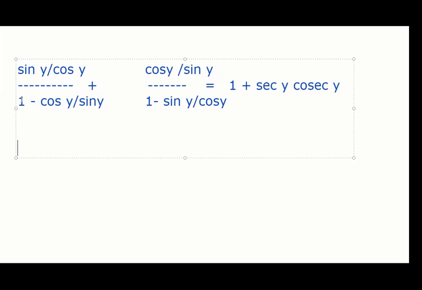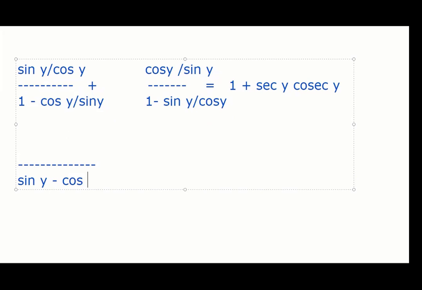Now, what we'll do is first we'll take the LCM of this. So 1 minus cos y upon sin y, and that sine y is going to the top, right? So I can write in the denominator sine y minus cos y. In the numerator, sine y goes up, so sine square y by cos y. Correct. As of now, this is fine.